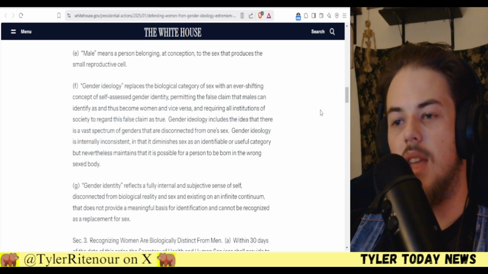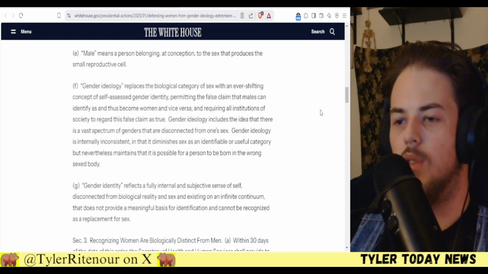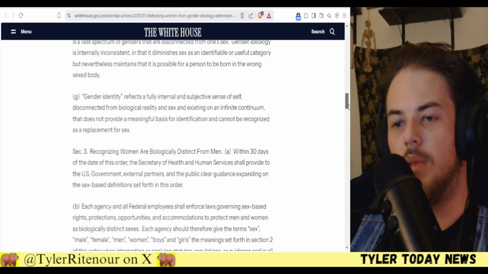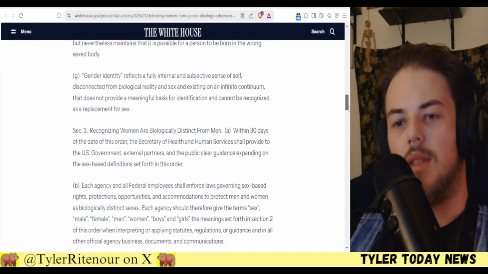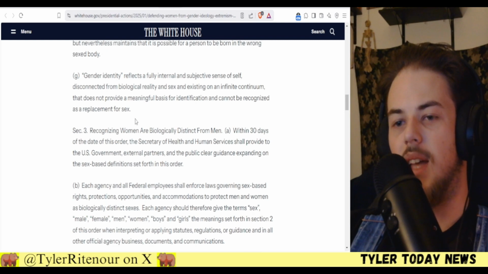Gender ideology includes the idea that there is a vast spectrum of genders that are disconnected from one's sex. Gender ideology is internally inconsistent in that it diminishes sex as an identifiable or useful category, but nevertheless maintains that it is possible for a person to be born in the wrong sexed body. Gender identity reflects a fully internal and subjective sense of self, disconnected from biological reality and sex, and existing on an infinite continuum that does not provide a meaningful basis for identification and cannot be recognized as a replacement of sex.